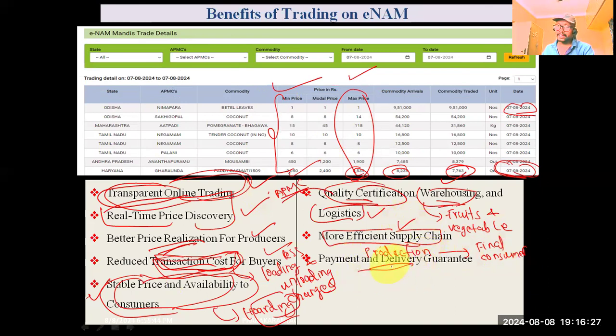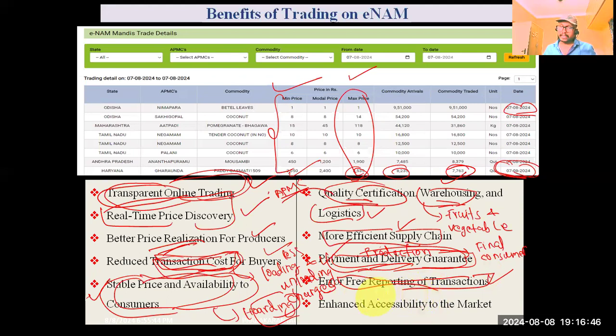Payment and delivery guarantee: the banks were directly linked, and once the produce reached the particular buyer, the payment will be directly credited into the bank account. And it was error-free, there were no faults in the transaction. The last point was enhanced accessibility to the market. He can access the market not only of the particular state, but also across the nation.